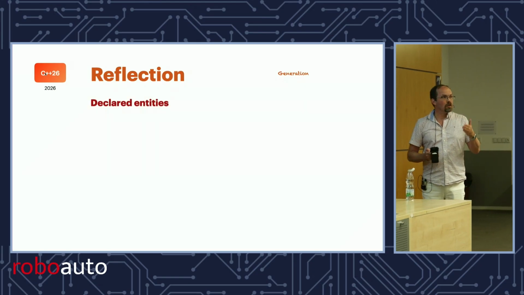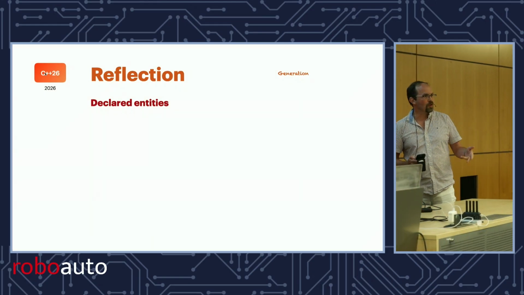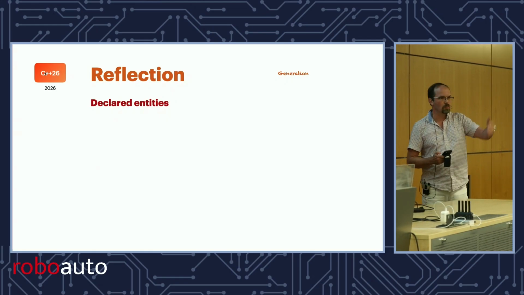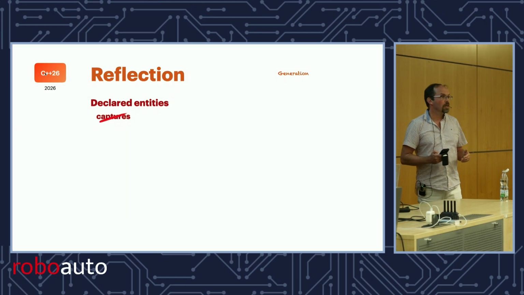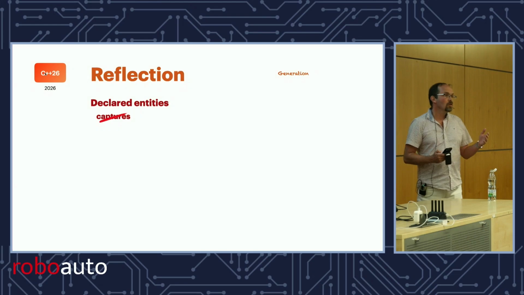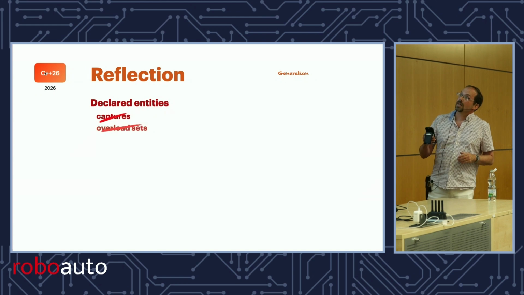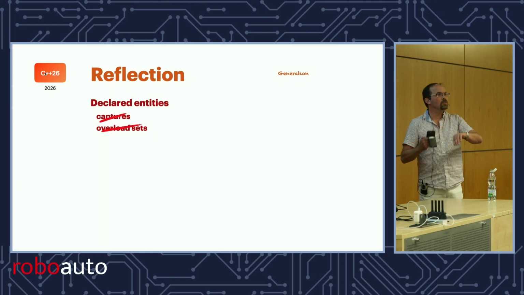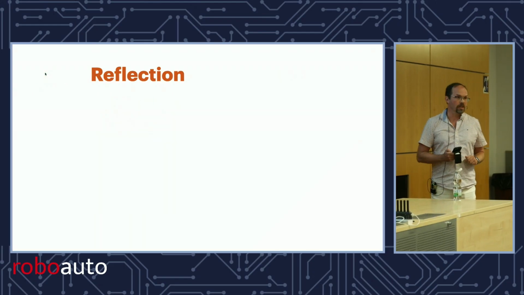Okay. Now, the reflection part currently gives you a way to look at declared entities, things like namespaces, variables, functions, data members, that sort of stuff. And you can take them apart, like you can ask for a class what all its members are and so on. But there's still a few declared entities that it doesn't cover. So captures, right? If you have a lambda, and inside the lambda you take the reflection of something that potentially could be captured, you'll get an error. And I'm hoping that for C++29 we can solve that. Overload sets. Well, unfortunately, overload sets don't work. Now, I had examples for all of this, but it turns out I don't have time to go over that because I've been threatened. But for overload sets, I think I'll show you an example.